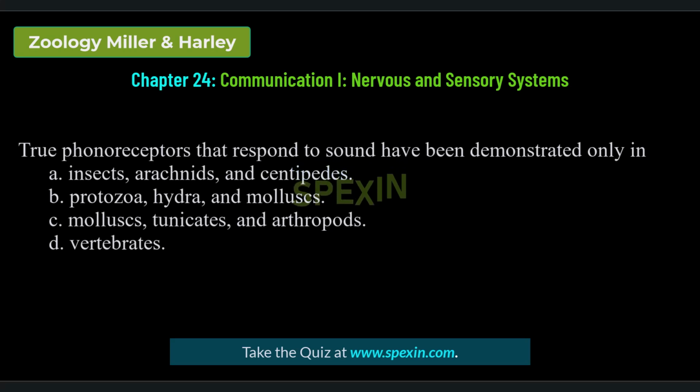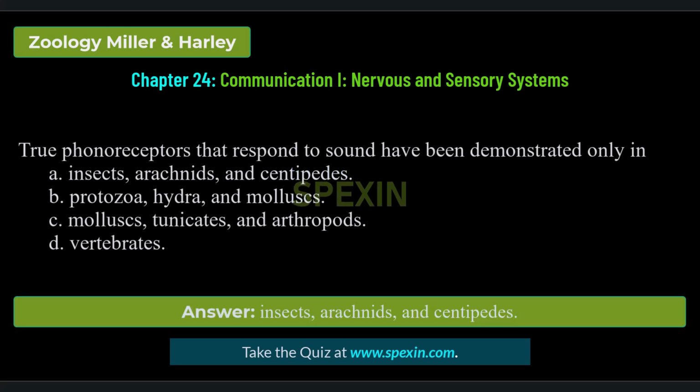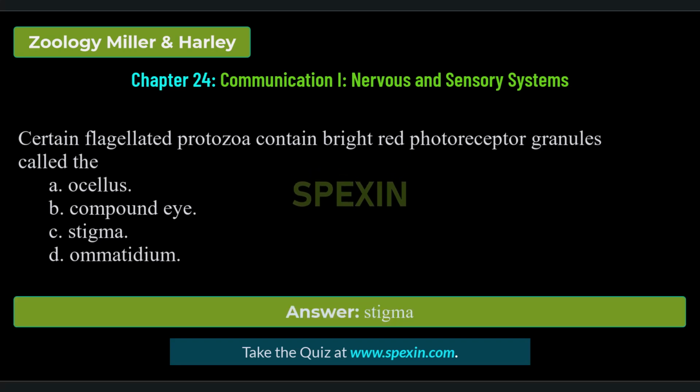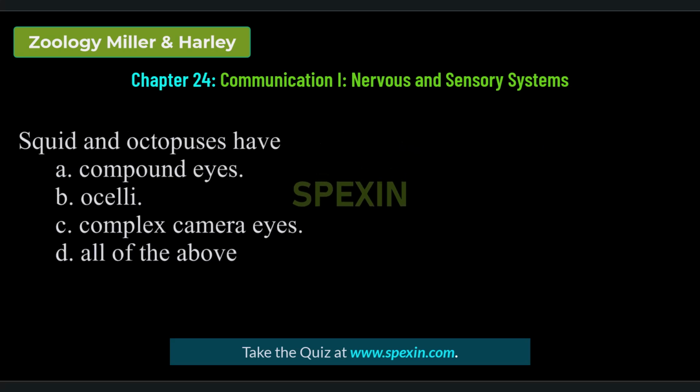and mollusks, tunicates, and arthropods. Vertebrates. Correct answer: insects, arachnids, and centipedes. Certain flagellated protozoa contain bright red photoreceptor granules called the ocellus, compound eye, stigma, ommatidium. Correct answer: stigma. Squid and octopuses have